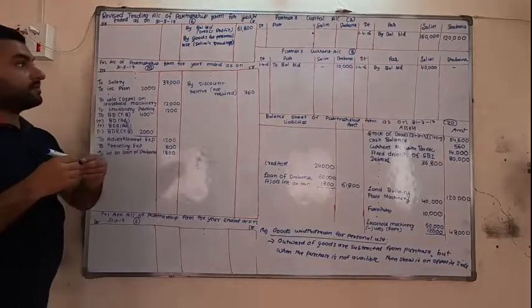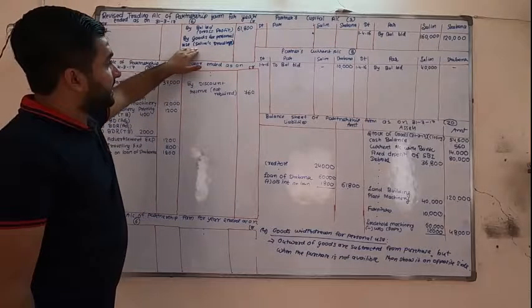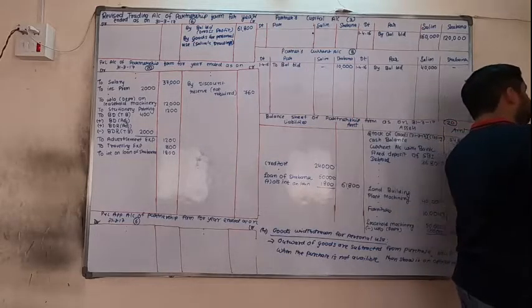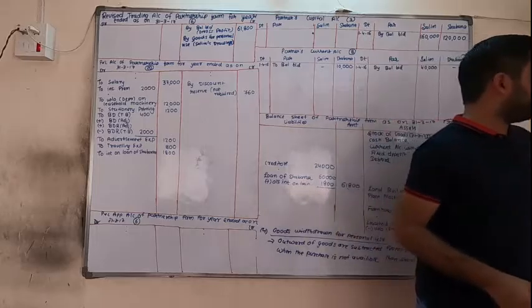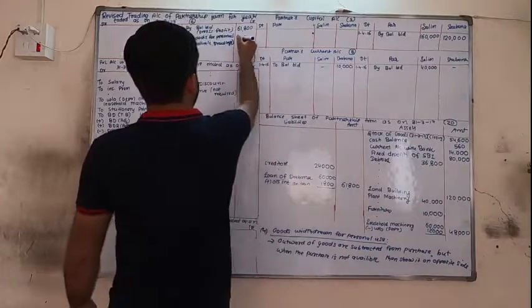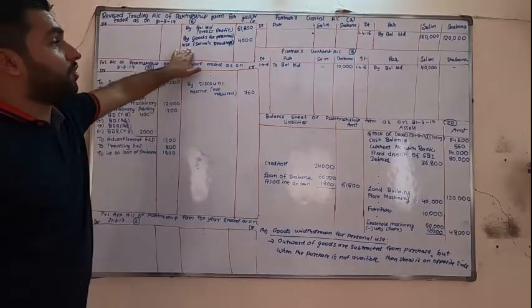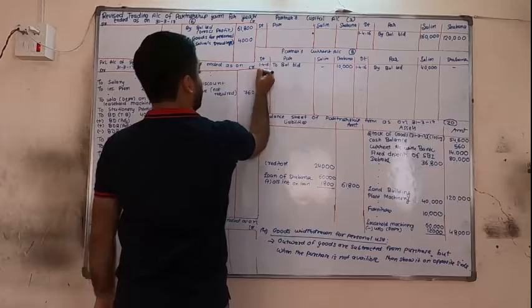What will you write? By goods for personal use, and in bracket we will write Salim's drawings. Now what is the amount? 4,000. So we will write 4,000. Moreover, this is the drawings of selling. So drawings are shown in current account when we have both accounts.